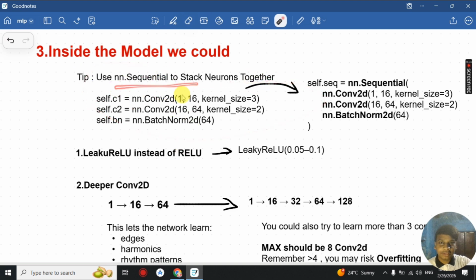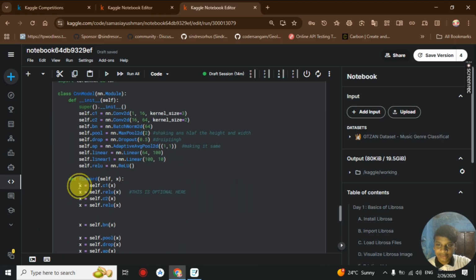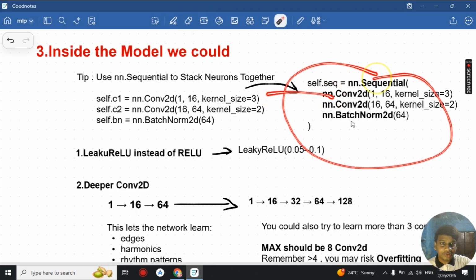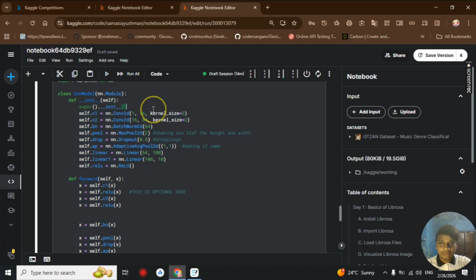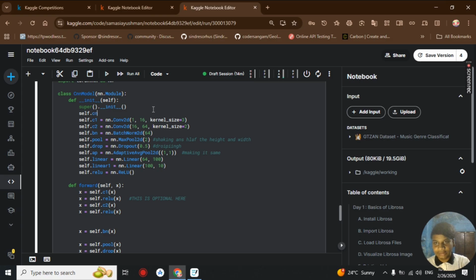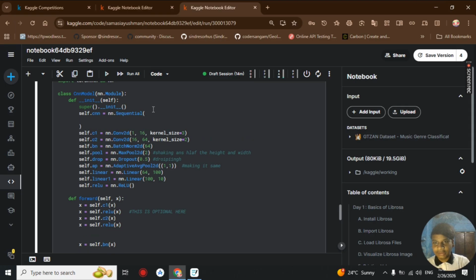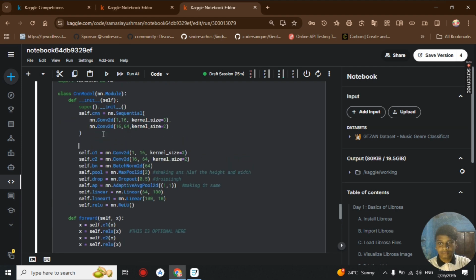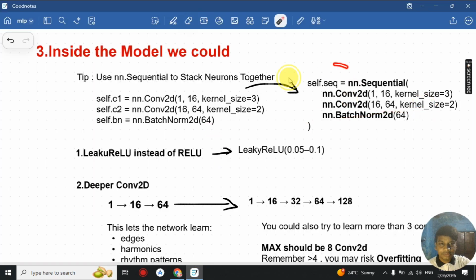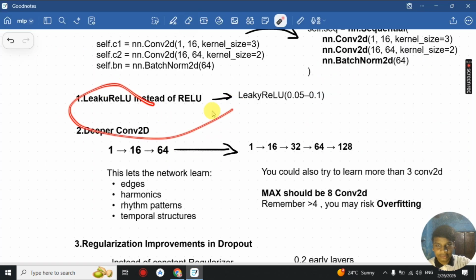Okay, so the first tip you will use is nn.Sequential to basically stack the neurons together. You will see here that instead of creating a new variable for each layer, we stack them together in our nn.Sequential. So we could delete all this, create a new variable named nn.Sequential, and inside it stack the neurons one by one, as we learned in our previous video. We could do this for all of them, and here we pass only this variable. By using nn.Sequential we could shorten the code here.